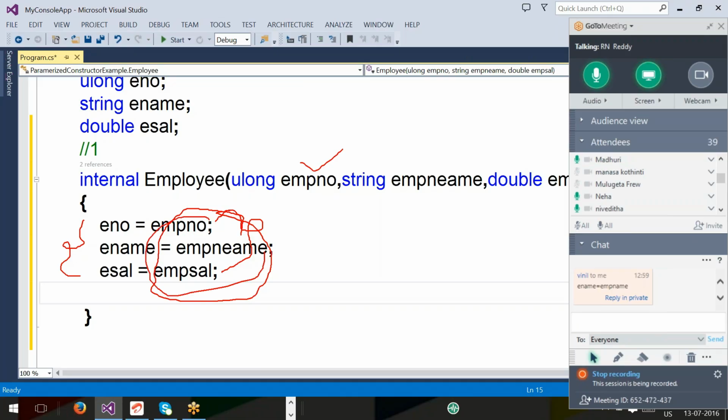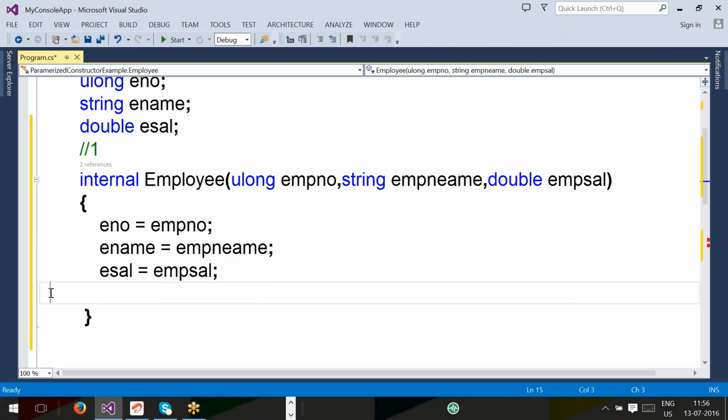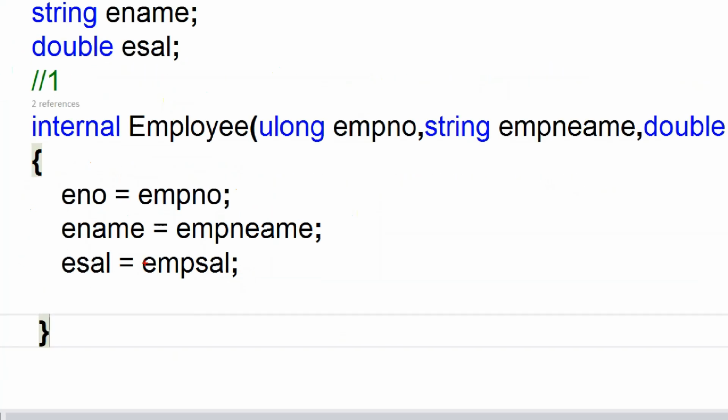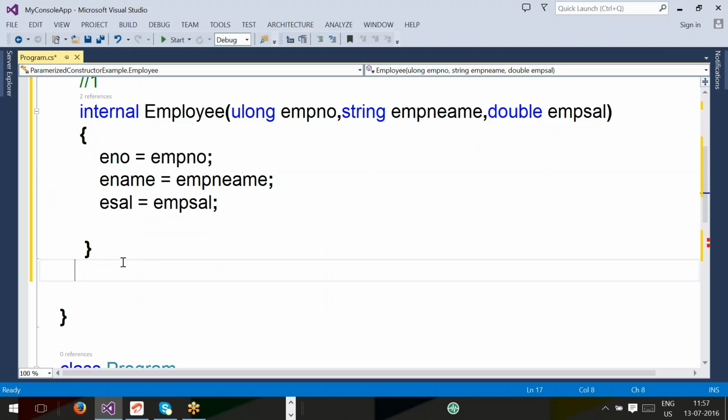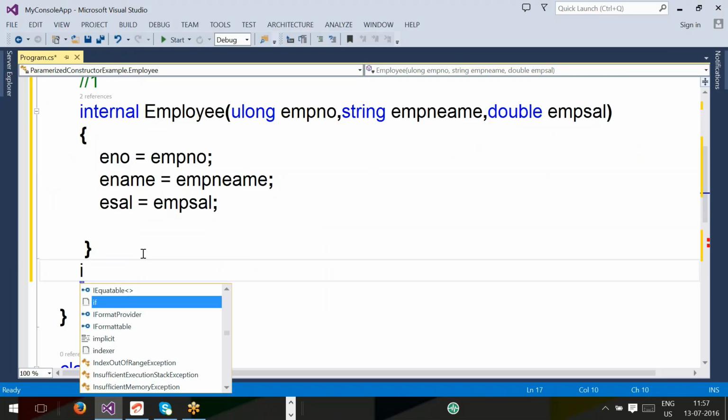Everybody clear? Yes, sir. Remember, these three are instance variables, and these three are local variables, nothing but parameters, which you are using to initialize the instance variables. Next, the remaining code will be the same.